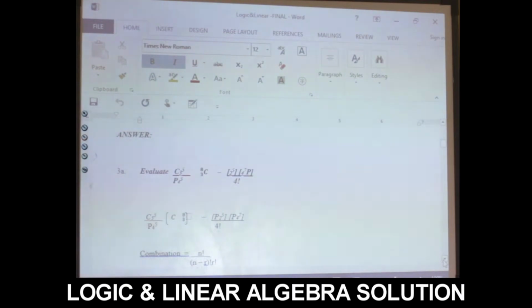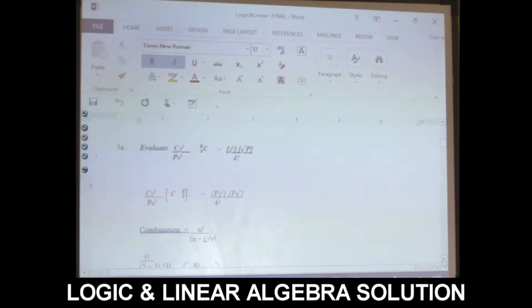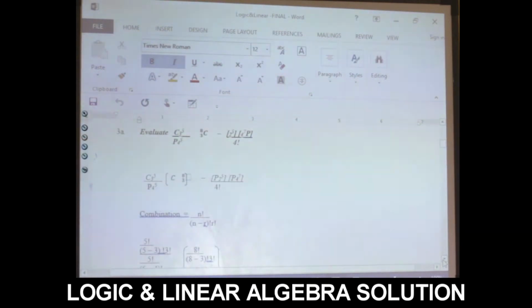Then in combination, if we are talking about the combination of a number, what is combination? We have a formula for solving combination, and we have another formula for solving permutation. In combination, we have n factorial divided by (n minus r) factorial times r factorial. That is what we have in combination. Look at this question that says 5 combination 3. That is, our n factorial will be 5 factorial over (5 minus 3) factorial times 3 factorial. By the time you have 5 minus 3 factorial, we have 2 factorial, combination 3 factorial.